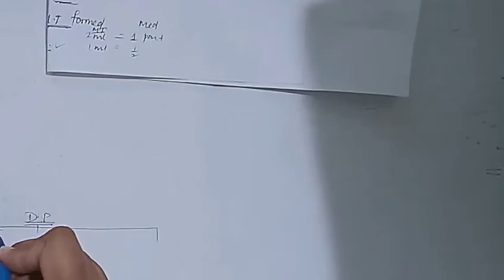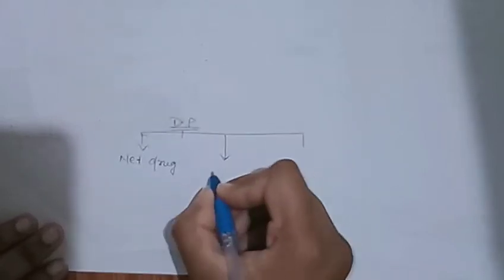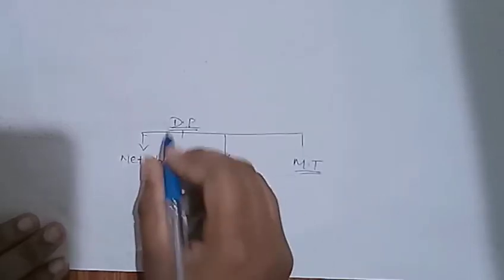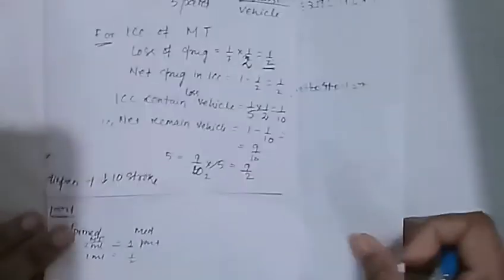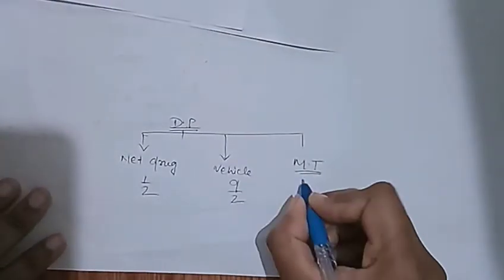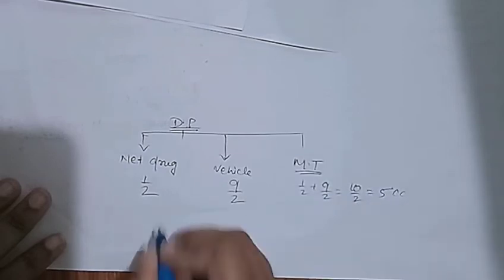For finding the drug power we require 3 things: net drug, with it vehicle, plus mother tincture, which makes the drug power. So in this calculation we found net drug is equal to 1/2. Vehicle remaining is 9/2. So 1/2 plus 9/2, that is what? 10/2, that is 5 cc.